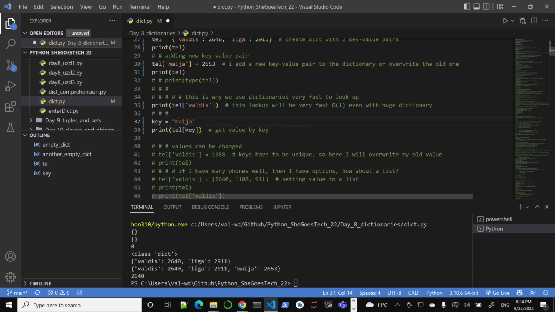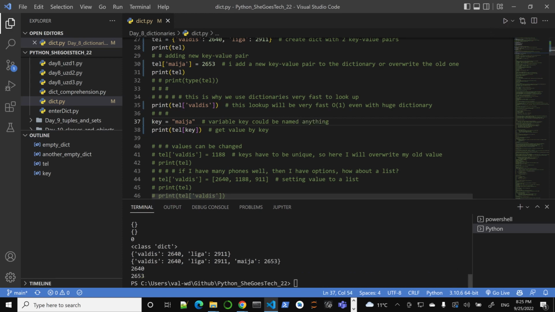The key variable could be named anything. This is just for educational purposes. So of course, we get Maya's phone number.